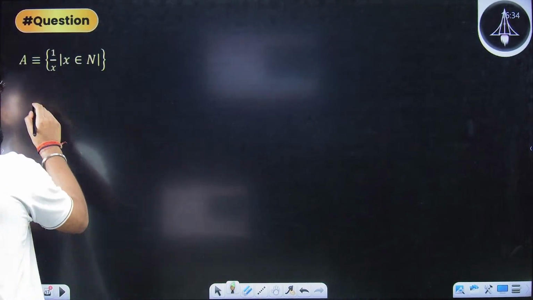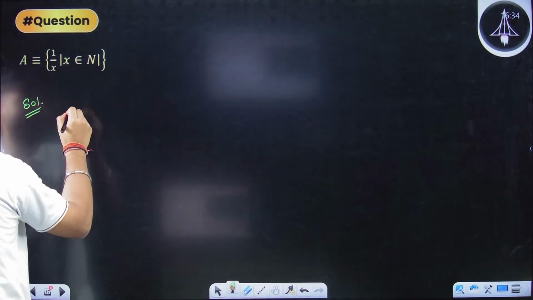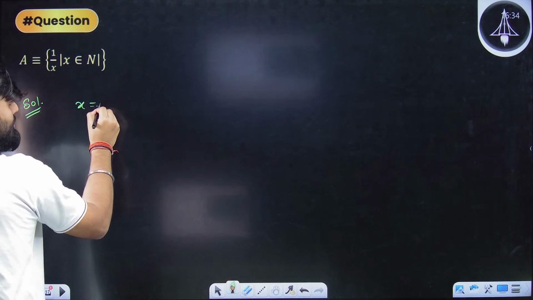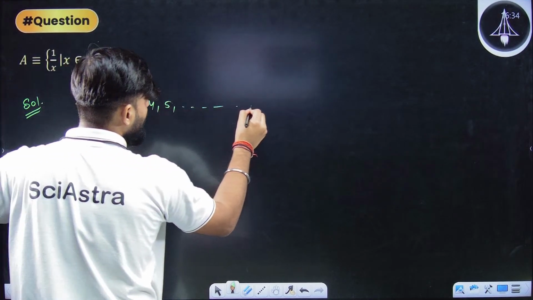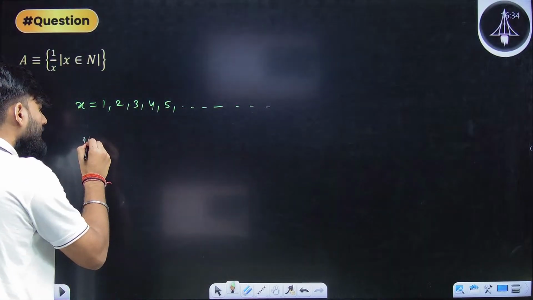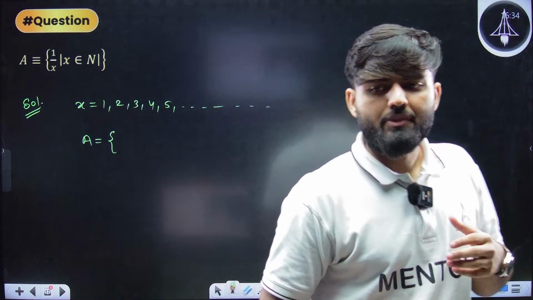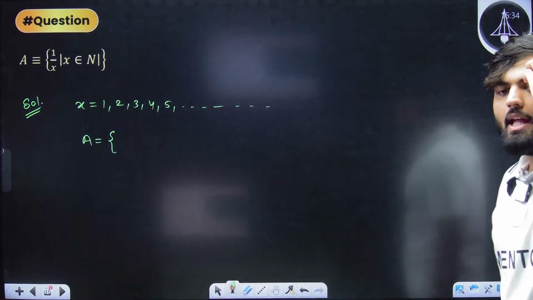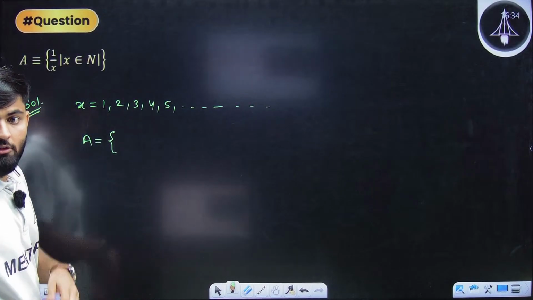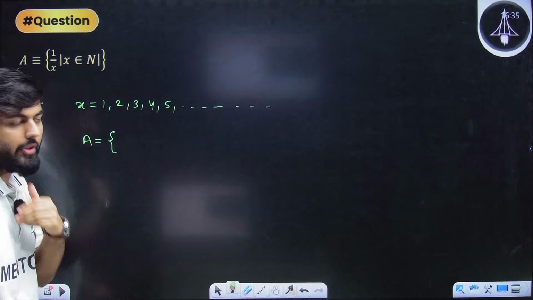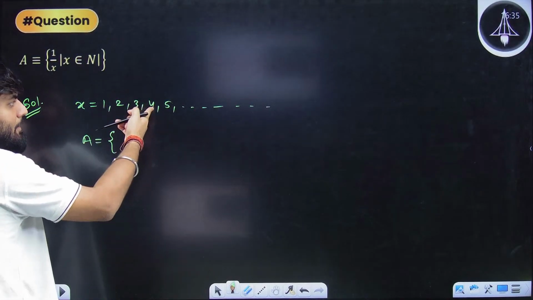For example, this question. A is a set that contains 1 by x such that x belongs to natural numbers. So x is a natural number, that means x is 1, 2, 3, 4, 5, dot, dot, dot. These are the numbers. So A will have elements like 1 by x. So 1 by x means what? It will be more generalized. So 1 by x means 1 by 1, 1 by 2, 1 by 3, 1 by 4, 1 by 5.